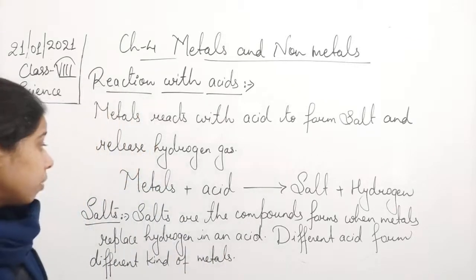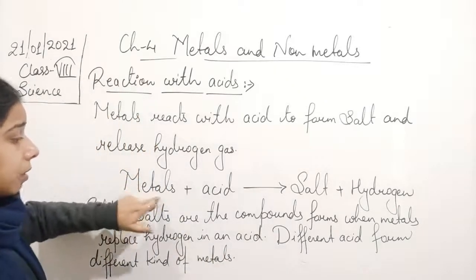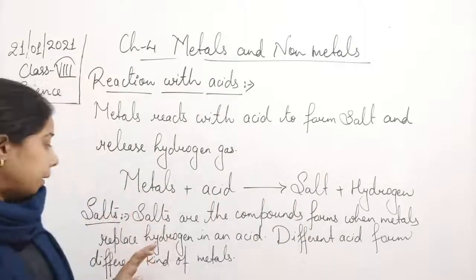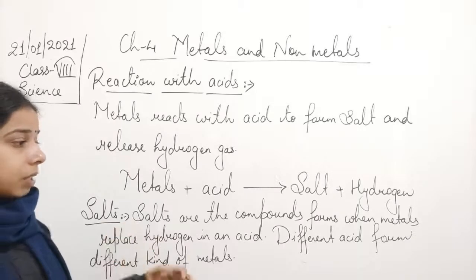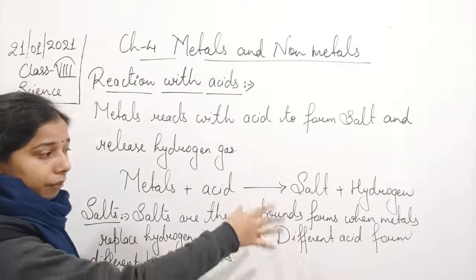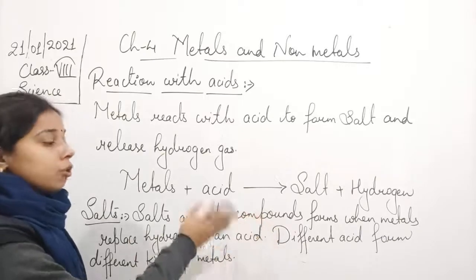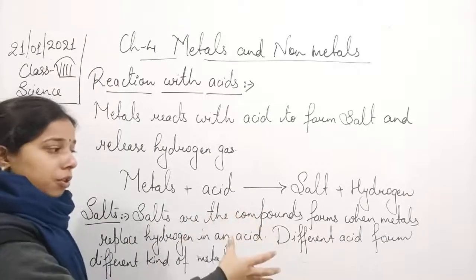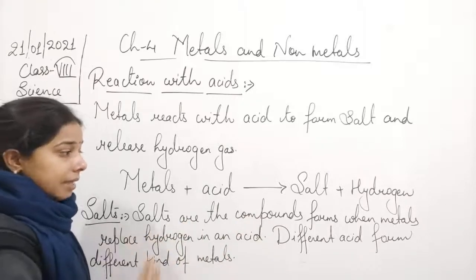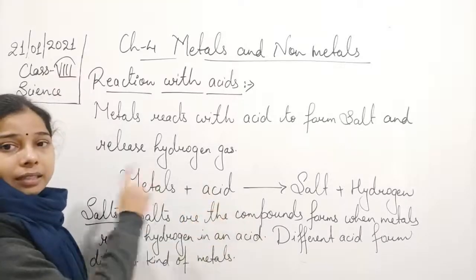Now you see here, students, first of all we should know that the metals react with the acid to form the salt and hydrogen. Salts are compounds, and you will come to know about the salt when I write the formula. These are the compounds which form when the metal replaces the hydrogen from the acid.